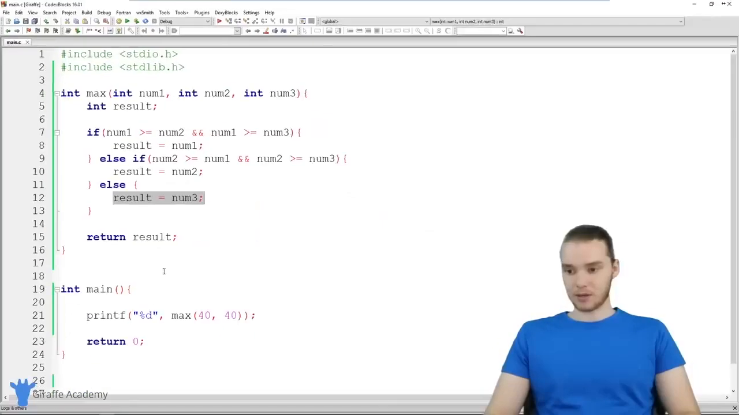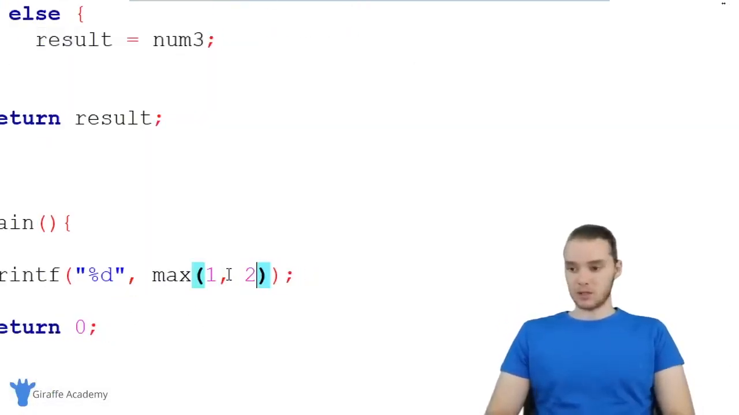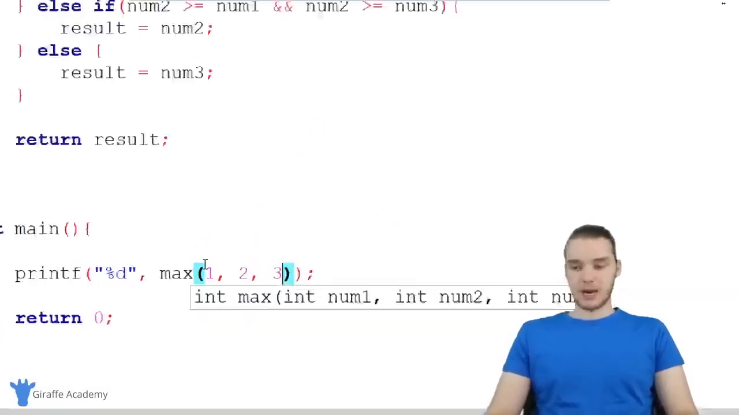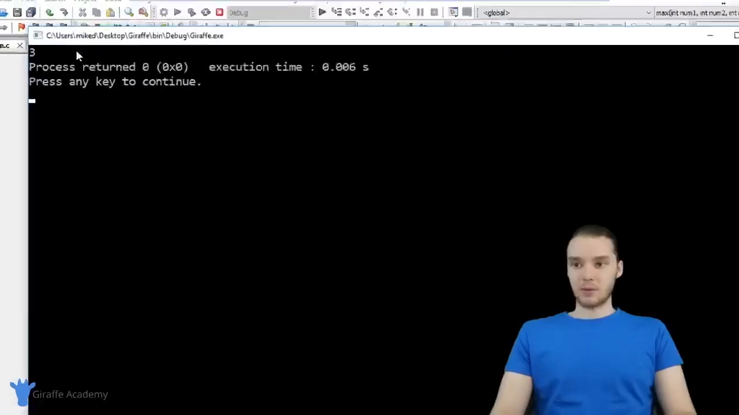So this looks good to me. Let's test this out and see if it works. Now when we call max, we need to include 3 numbers. So why don't we just do 1, 2, and 3. This is basically going to spit out the biggest one, which should be 3. So let's run our program, and you can see over here we get 3.